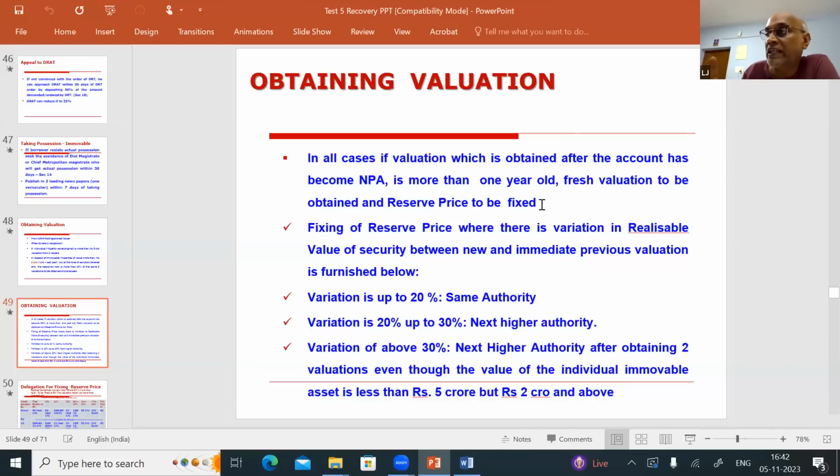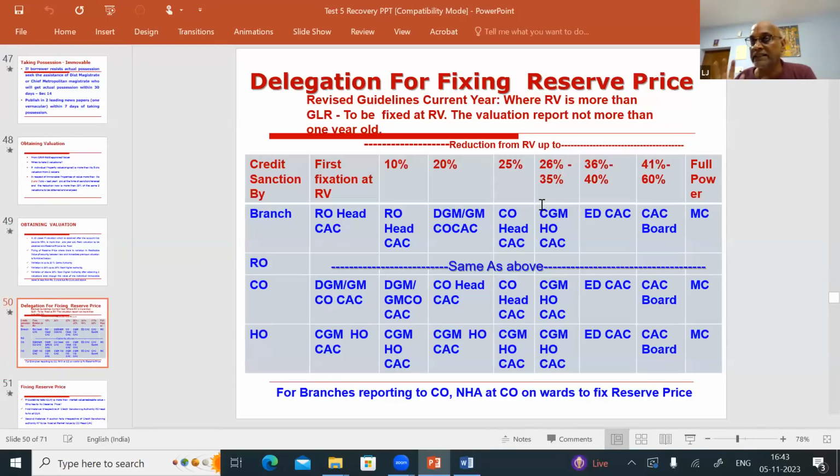Okay, so the valuation report is more than 1 year old. After the account becoming NPA, you have taken a valuation. If the valuation report is more than 1 year old, then you have to take a fresh valuation report and fix the reserve price. Now, this is very important. This year, they have changed. So reserve price fixation, very, very important, friends, at all the levels. How to fix the reserve price?